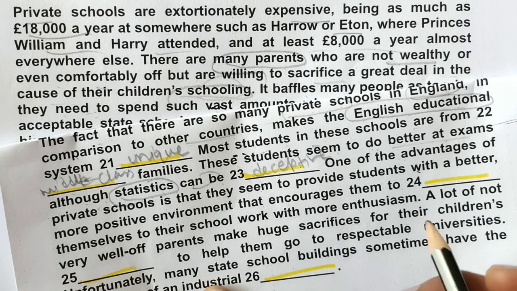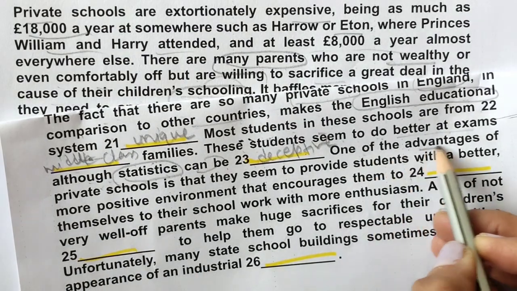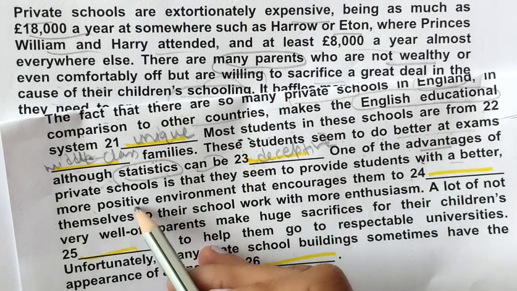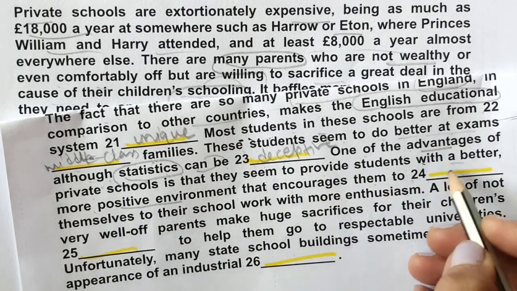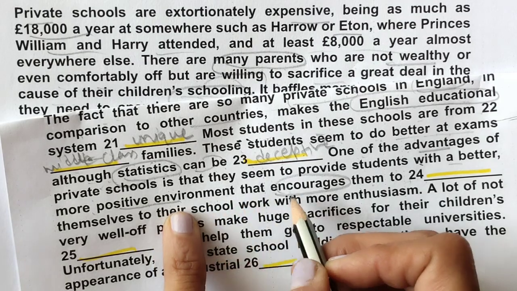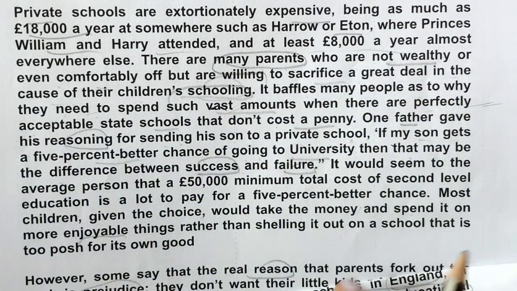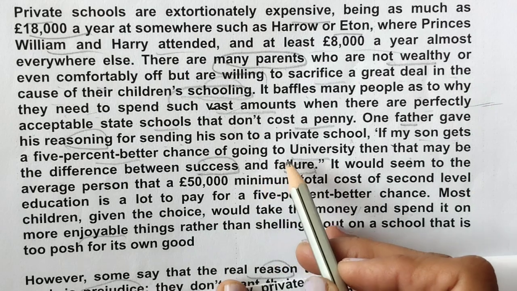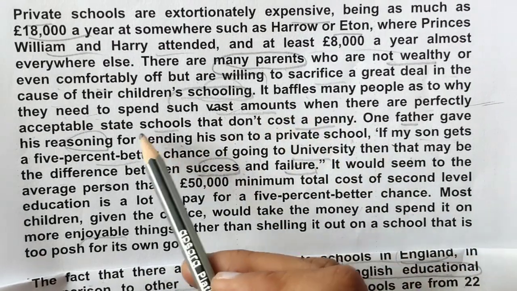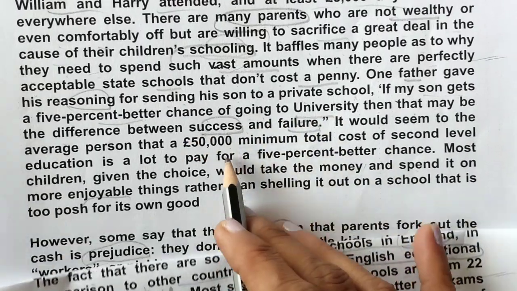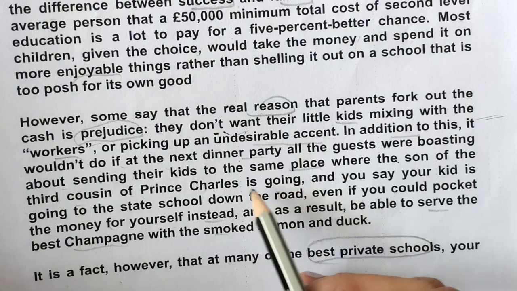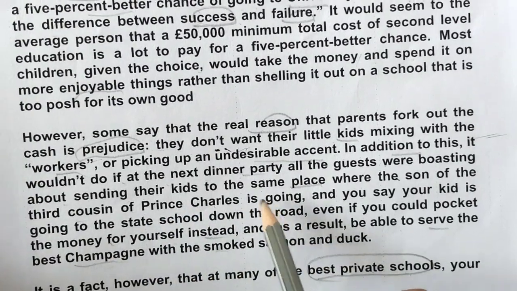Okay, so next question, 24th, we will find. One of the advantages of private school is that they seem to provide students with a better, more positive environment that encourages them to. Okay, let's find these words. Positive environment. Environment word I know, we were reading it somewhere. Just a minute.